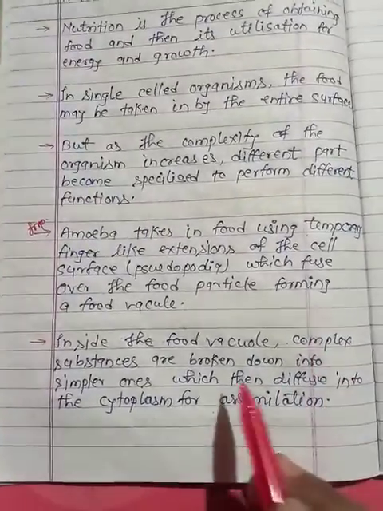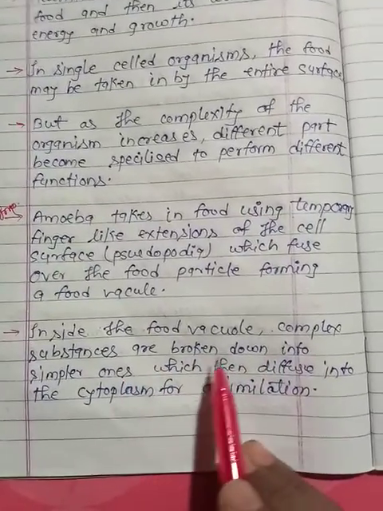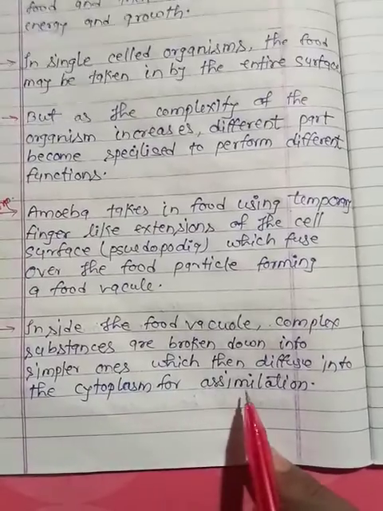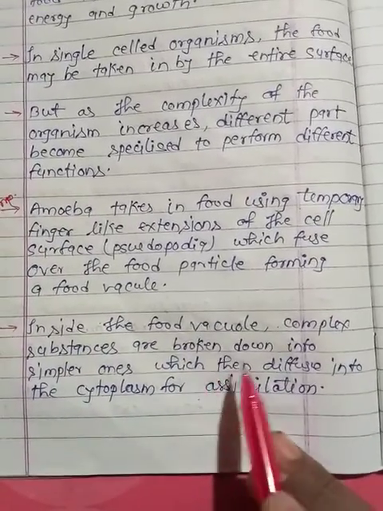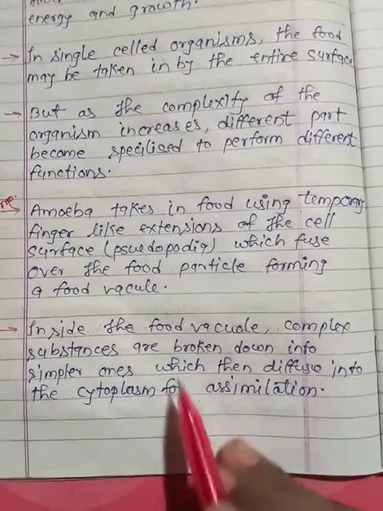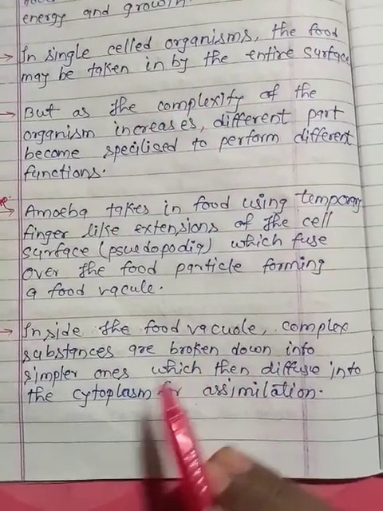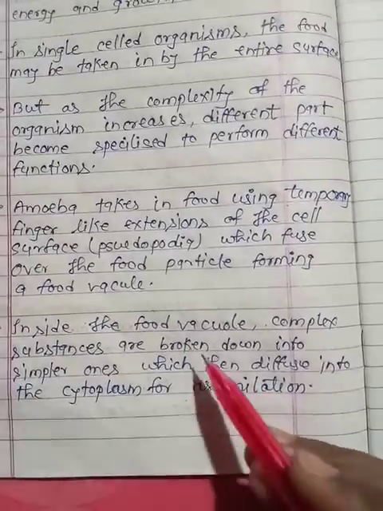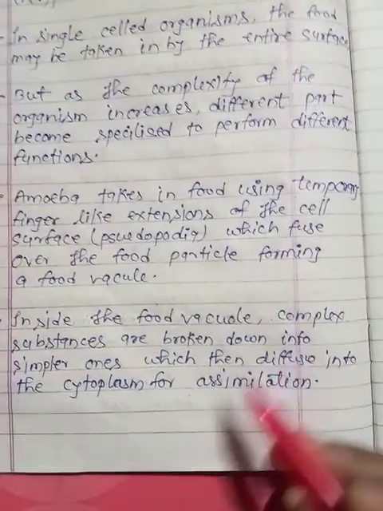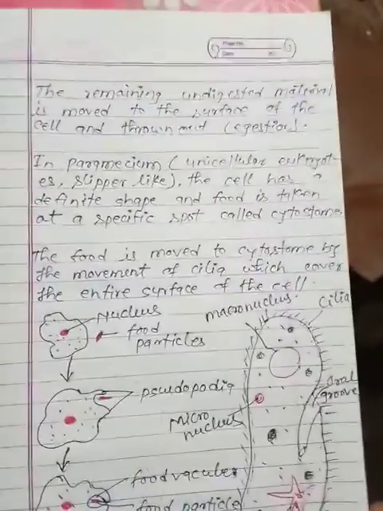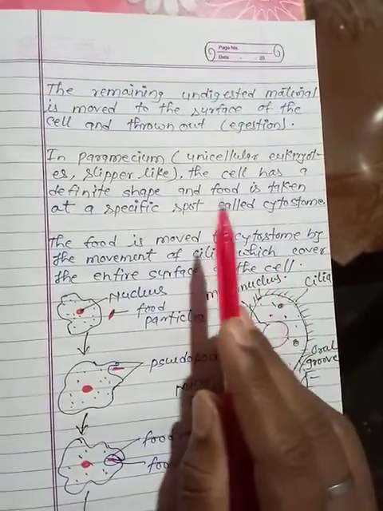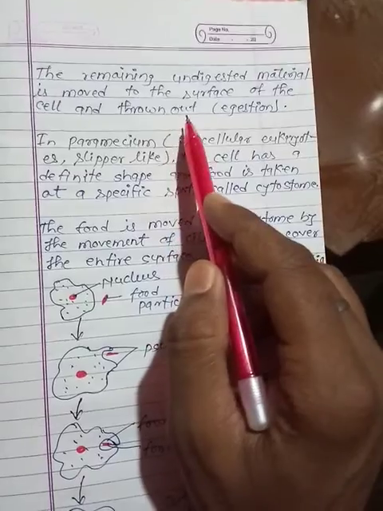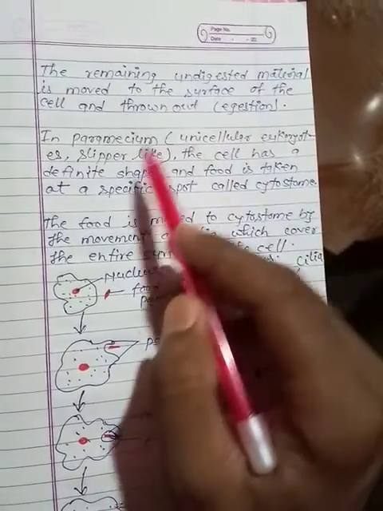Inside the food vacuole, complex substances are broken down into simpler ones, which then diffuse into the cytoplasm for assimilation. As you know, the lysosome is responsible for the breakdown of large complex substances into simpler forms, so the lysosome participates in the digestion of food material. The remaining undigested material is moved to the surface of the cell and thrown out. That process is called egestion.